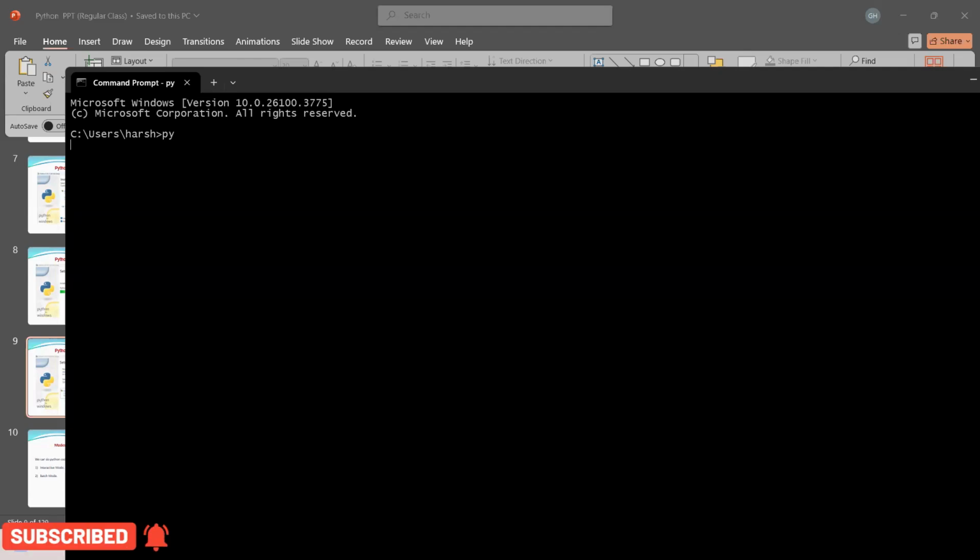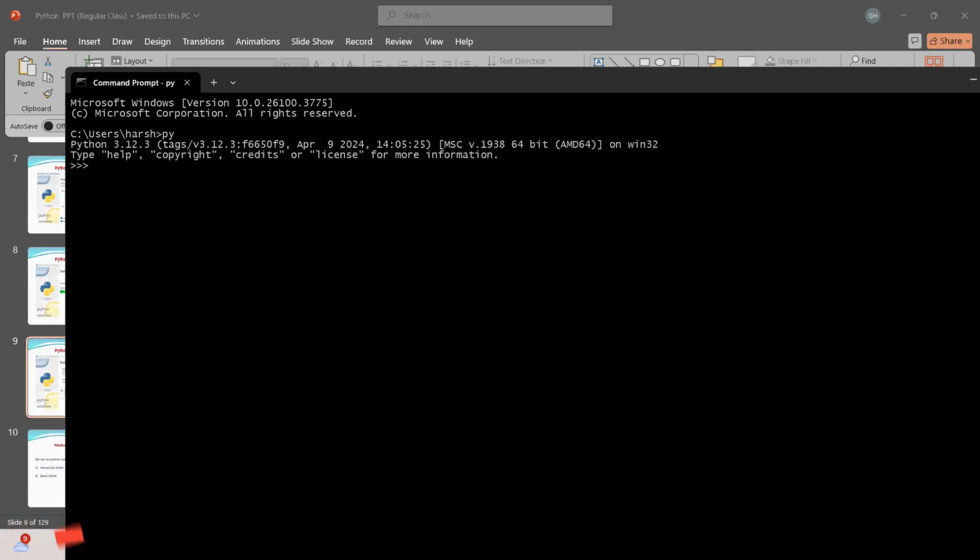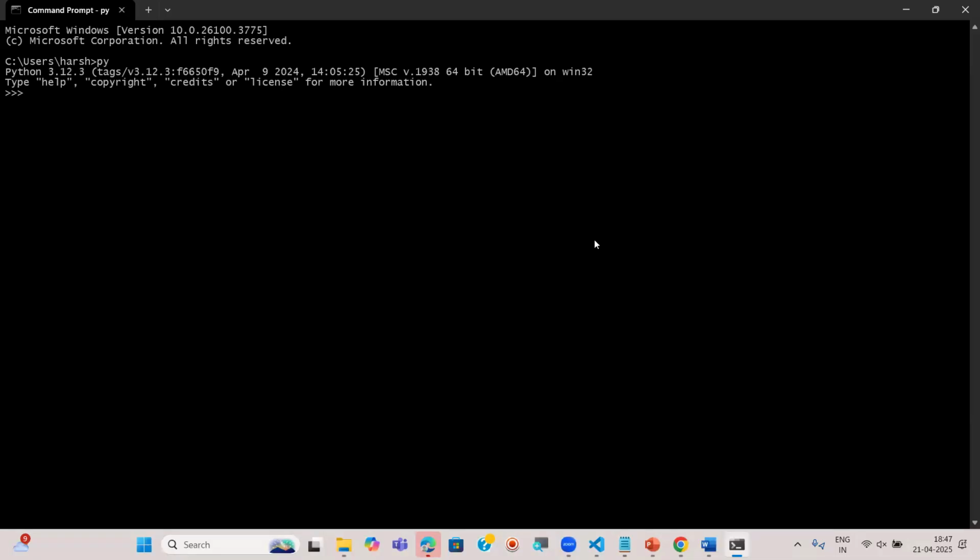Press enter, and that will connect to the Python shell and also show the Python version. Right now in the system, Python 3.12.3 is available. You can also do it like this today: download, install, and check with the py or python command. Yes, guys. Is it clear, everyone?